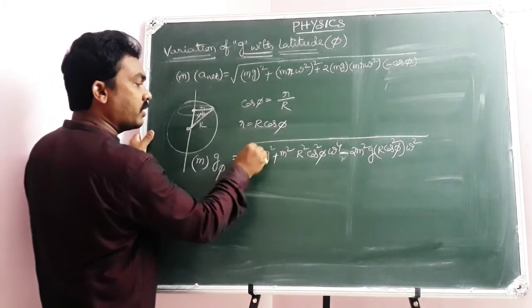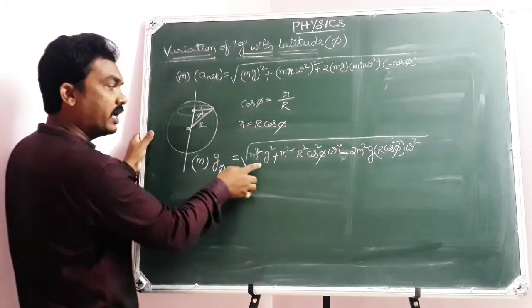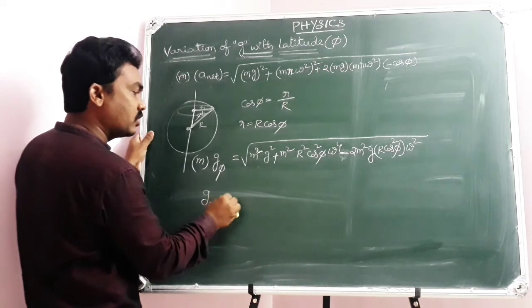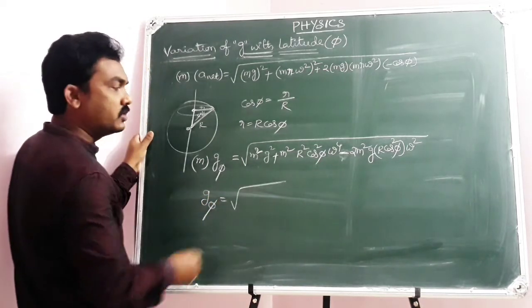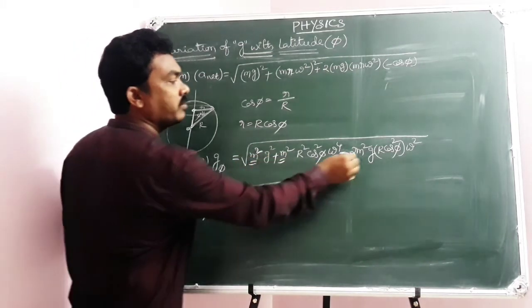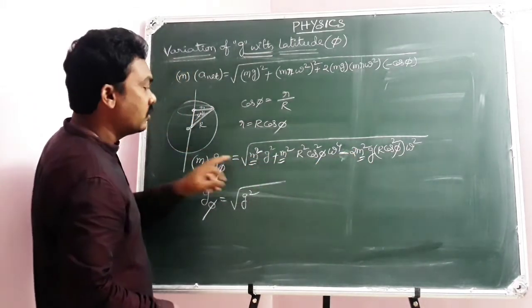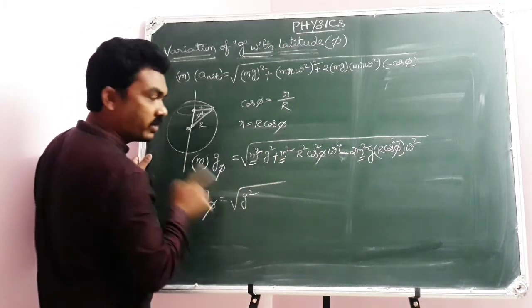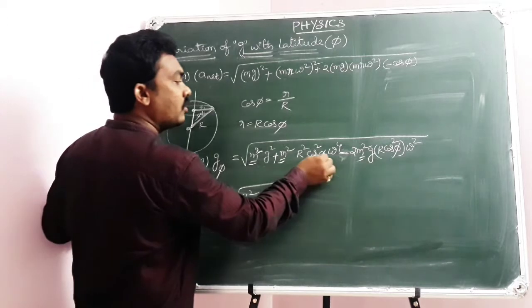Take m square common from this square root, then it will come out as m and m gets cancelled on either side. g phi is equal to root of g square, the first term, because m square taken as common in the root will come out as m, and m will cancel on either side. So first term g square. Next term, look at the second term.